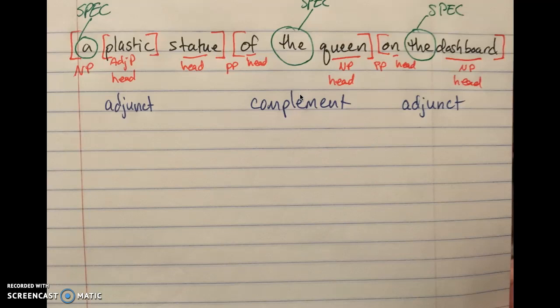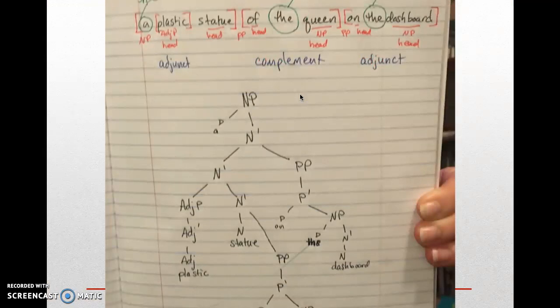Okay, so given this information, can we draw a tree for this noun phrase? Yes. All right, cool. What do we got? Okay, so we're going to start with an NP, and that's going to branch out to a determiner, A, and then from NP you go to N bar, and then N bar actually branches to another N bar, and from there you're going to have the adjective phrase, which is the adjunct, and then Adj bar, adjective plastic. And then from that second N bar, you're going to have another N bar branching to noun statue. And from the second N bar, you're going to have PP coming down to P bar, P of, and then a noun phrase, the queen, coming out of that P bar, right?